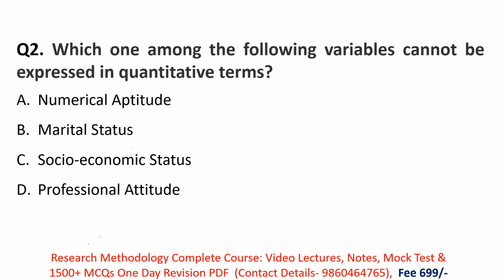Next question. Which among the following variables cannot be expressed in quantitative terms? They have given some options and we have to find out which option cannot be expressed in quantitative terms, meaning we cannot count it. Quantitative means generally we play with numbers. So here option A is numerical aptitude. Numerical aptitude means what? Addition, subtraction, division, ratios.